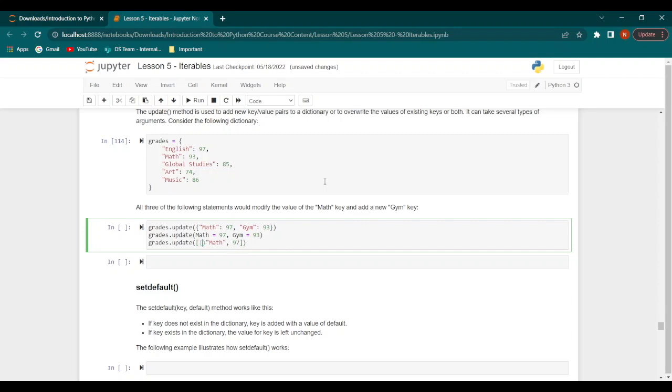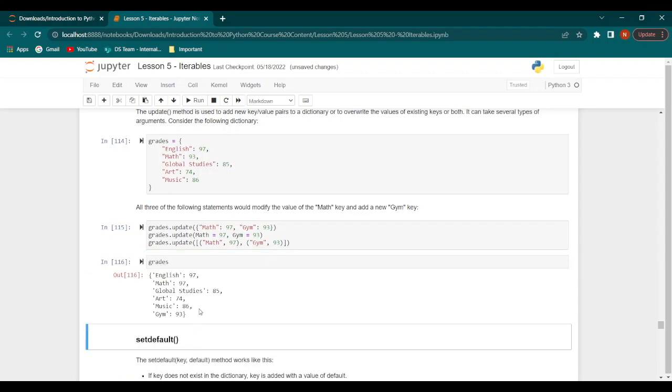I'm sorry, I missed a parenthesis here. All right, so now we can continue. So math, comma 97, one more set of parentheses, gym, comma 93. So when we run this and we print grades, this is what we get.